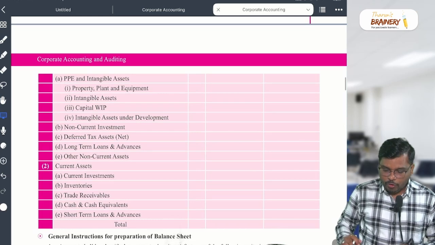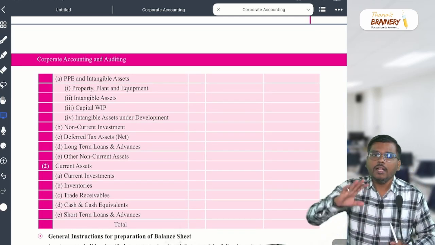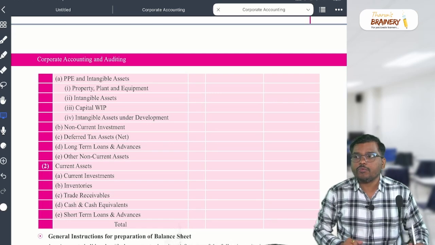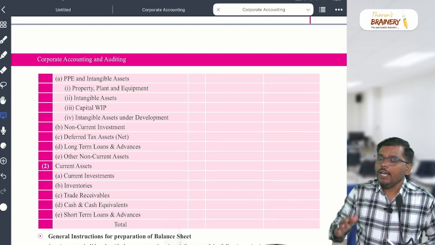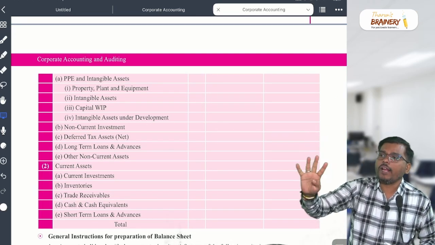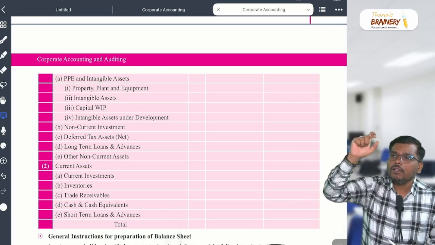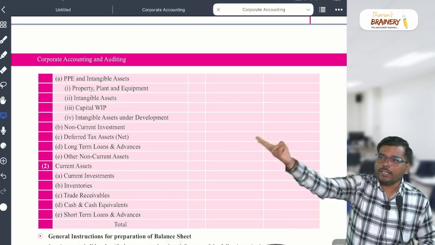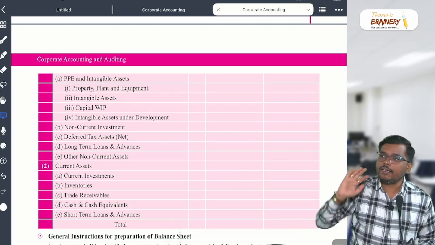Is it clear? So I hope the first point A is completed. Non-current assets, what is the first one, sir? PPE and intangibles. In that, how many items will come, sir? Four items: property, plant and equipment, intangible asset, capital work in progress, and intangible asset under development.